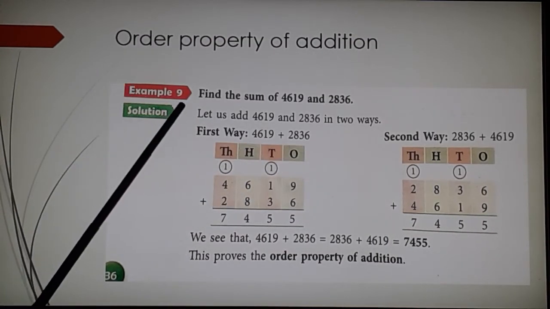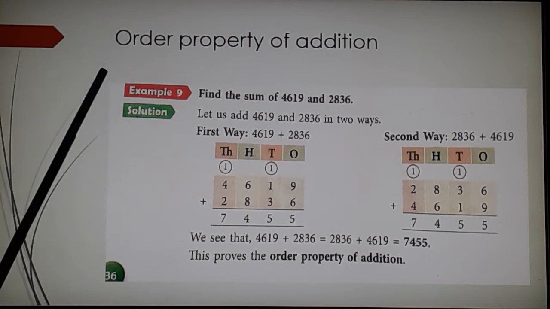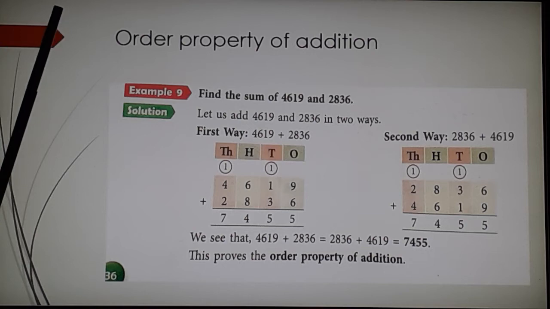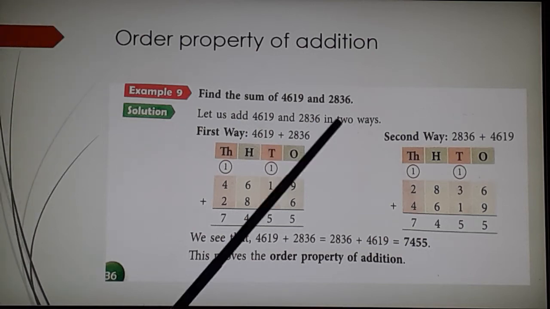Now, after all this, next comes the properties of addition. Very important are the properties of addition, which you will be learning even in higher classes. Properties of addition, till form 10, you should know, and I think this is the first year you are learning these properties.